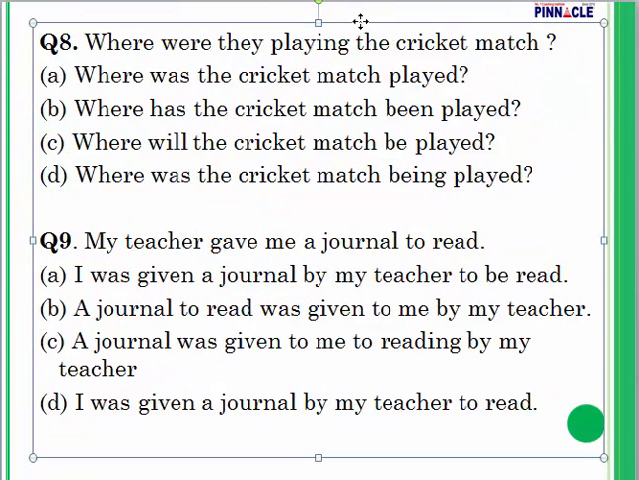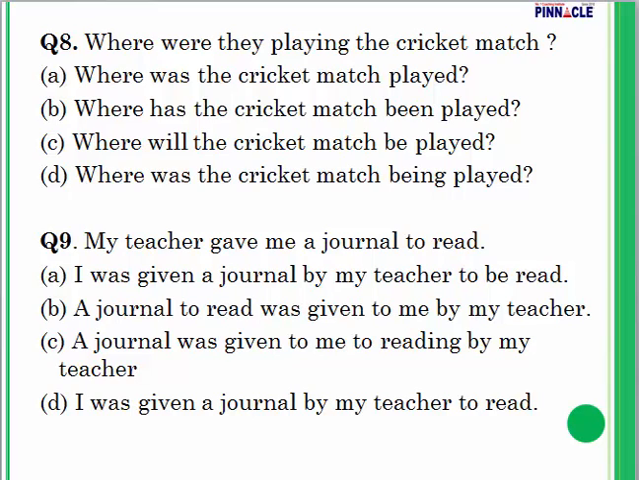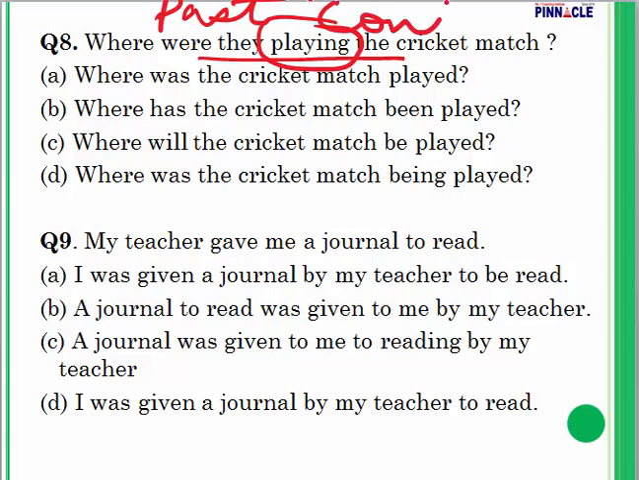Question number 8. Where were they playing the cricket match? Let's begin. Where was the cricket match played? Okay, what is the tense? Where were they playing the cricket match? It's past continuous. Here continuous tense is missing.